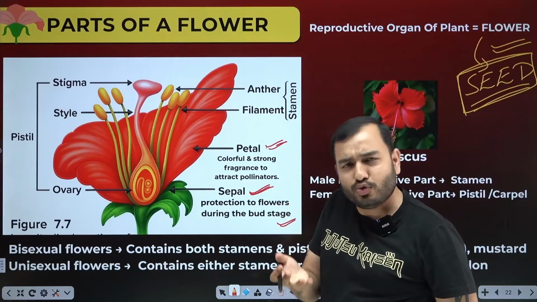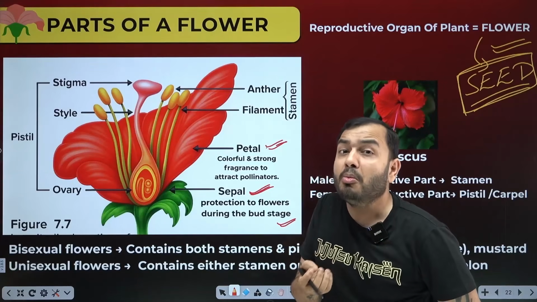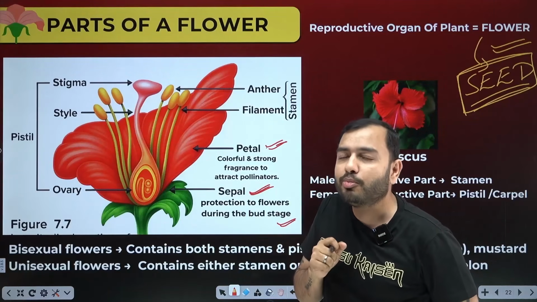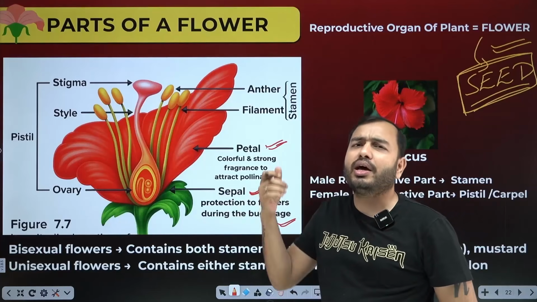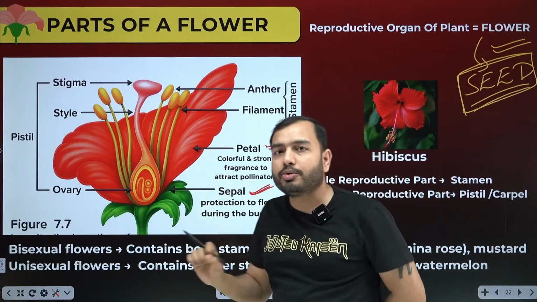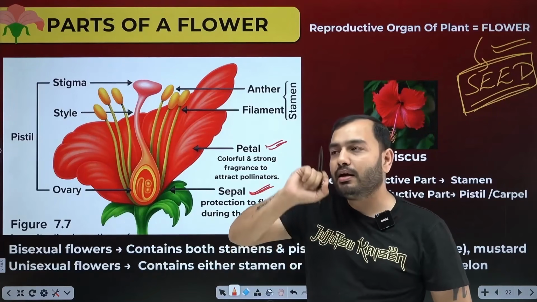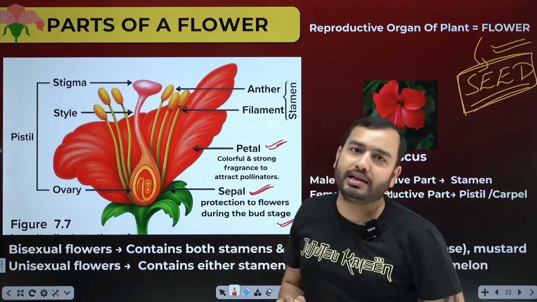Why are there petals? Not just because they look beautiful. They also have a job. Their job is to attract pollinators from nearby. What are pollinators? They are insects, birds and animals, to call them to come to us. There is a problem in plant sexual reproduction, that the male sex cells cannot reach the female sex cells by themselves.